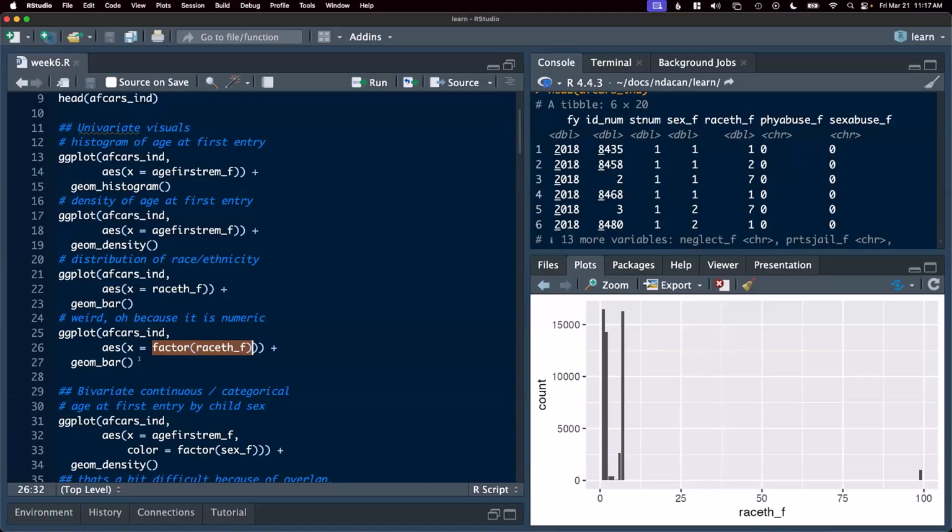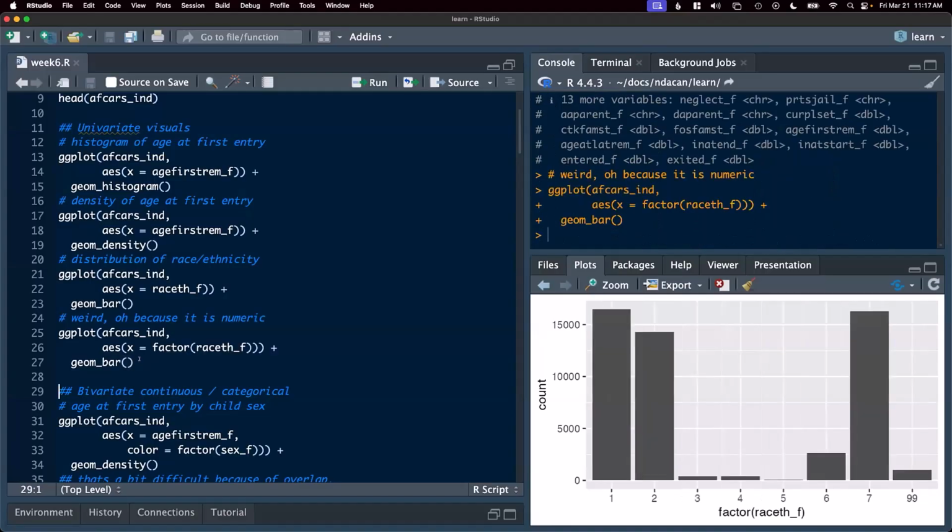I don't need to transform this prior to the plot. I can do it within the call to ggplot itself. And that'll give me this visual. This is much more useful. Now I can, at a glance, if I have my code book in hand, tell what the distribution of race ethnicity is across the data set I'm looking at.